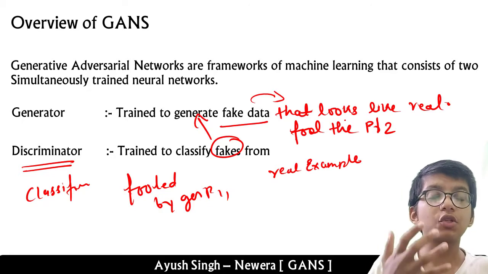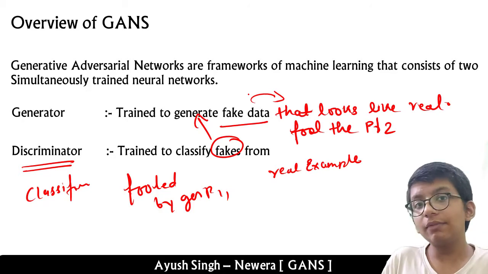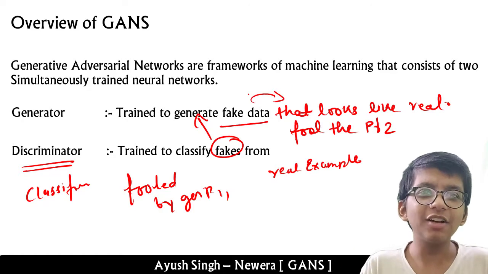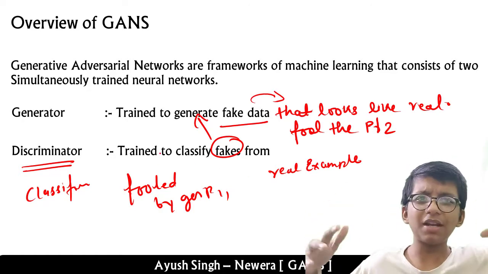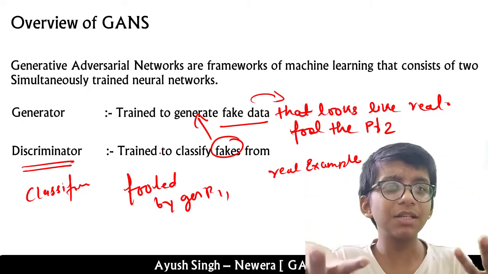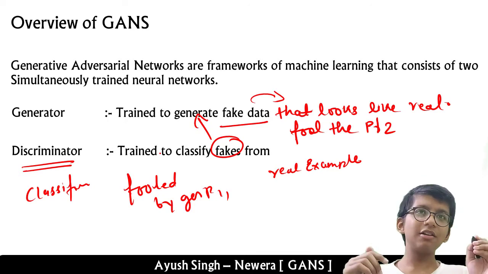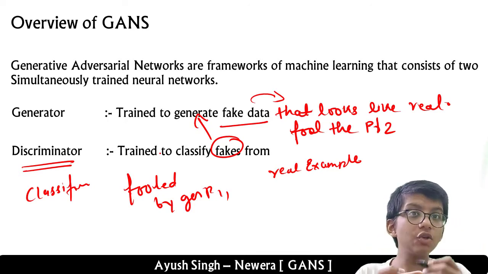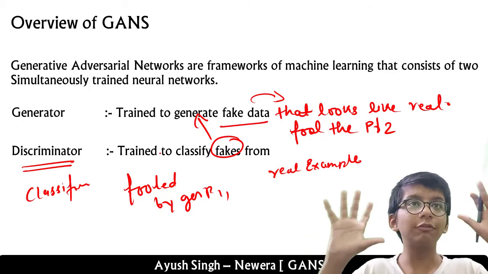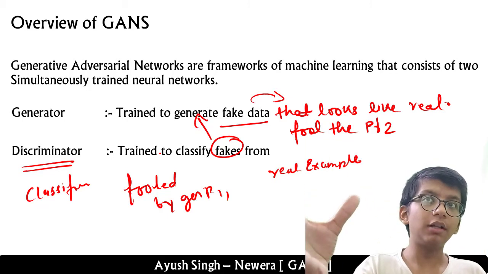The generator tries to generate the fake data. What do we mean by fake data? It means it generates an example that looks like real, but is actually fake. And keep it simple, not hard. It's very simple. Don't think it is hard. Just understand what I'm saying. The generator is trained to generate fake data that looks like real, because it always tries to fool the discriminator so that the discriminator classifies the generated example as real.